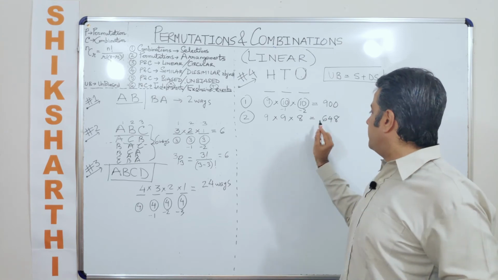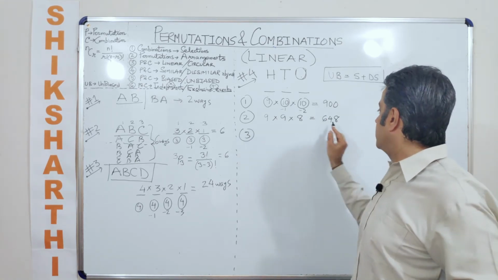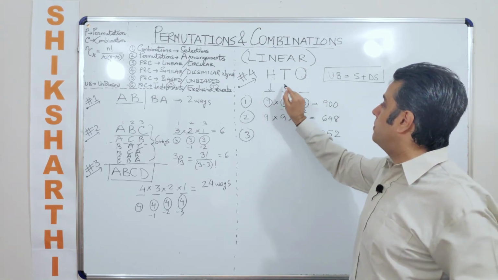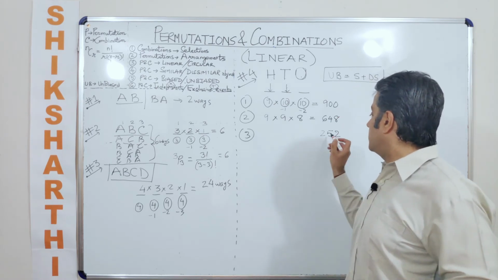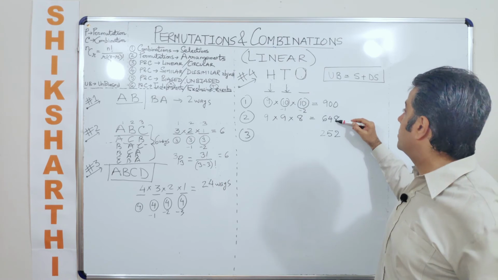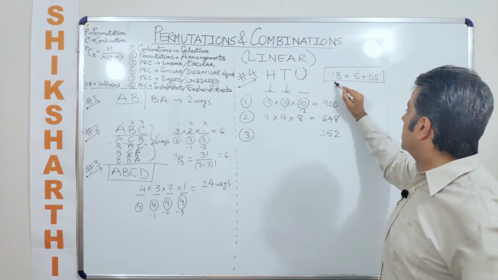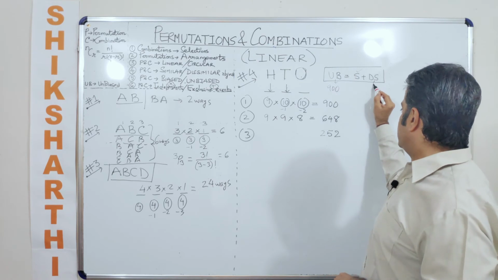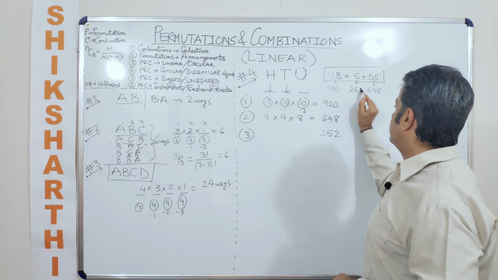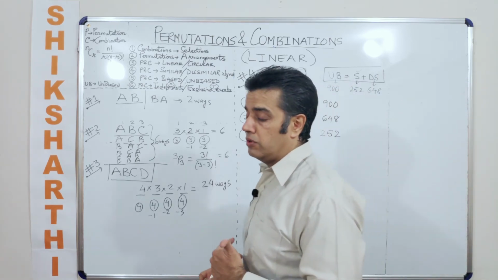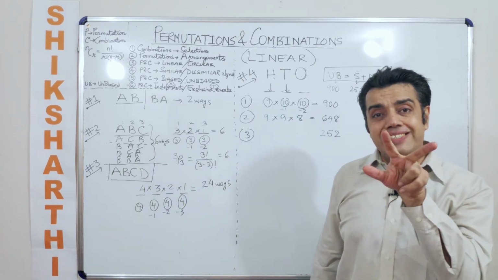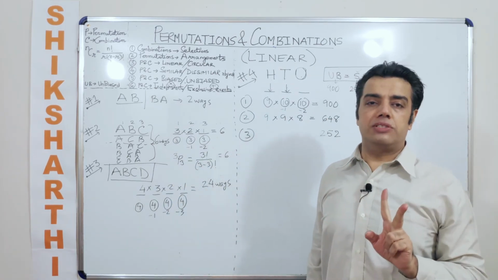648. Now if I subtract this, I get 252 numbers in which at least 2 places would have had the same digits. This is just like saying, if from 900 I subtract 648, I get the case for similar. So this is 900, right? Dissimilar is just like saying 648, and similar you get how much? 252. Now when you are saying similar, there are 252 numbers in which at least 2 places will have the same digits, right?